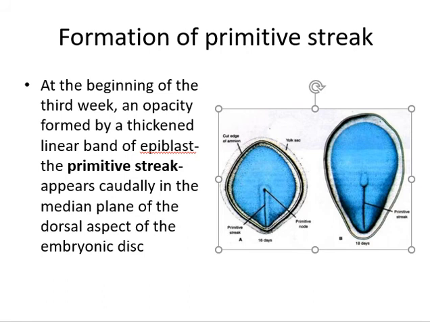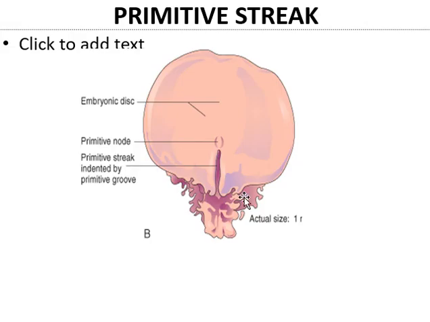You can see in one more diagram that this is the opacity, and this opacity will grow towards the cranial direction, and this is the vertical limb of the primitive streak. At its cranial end we have the primitive node surrounded by the primitive pit, and this is the epiblast.